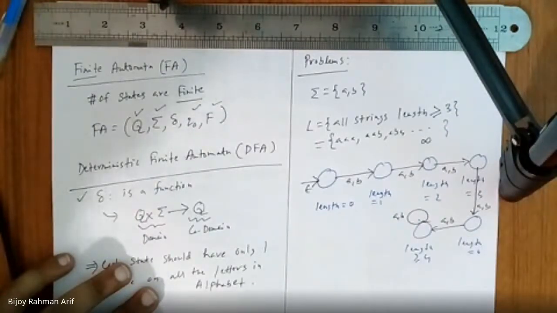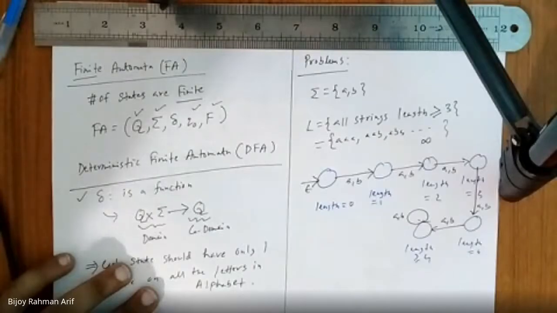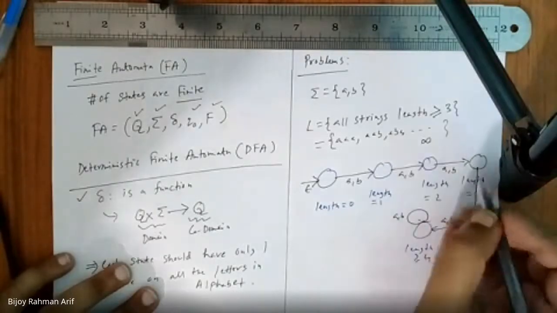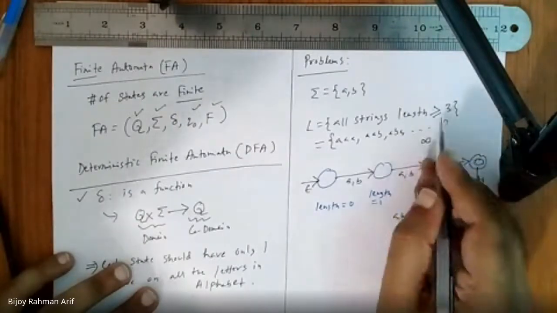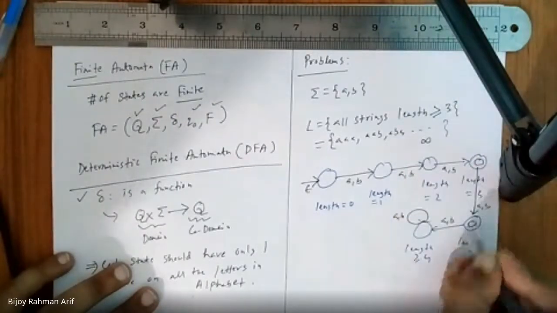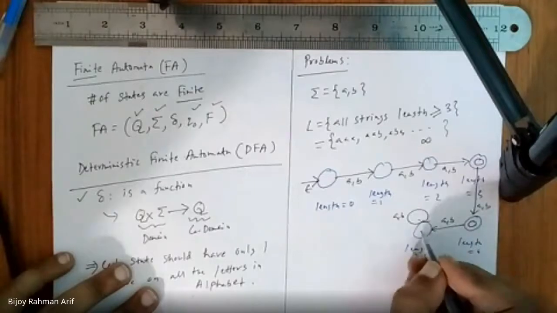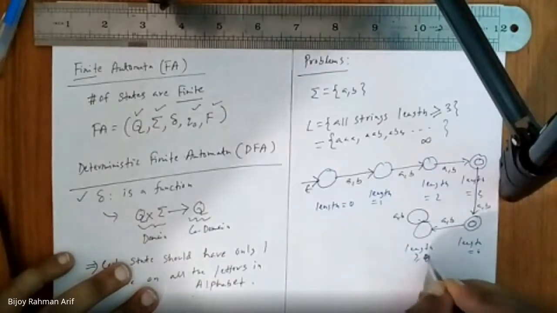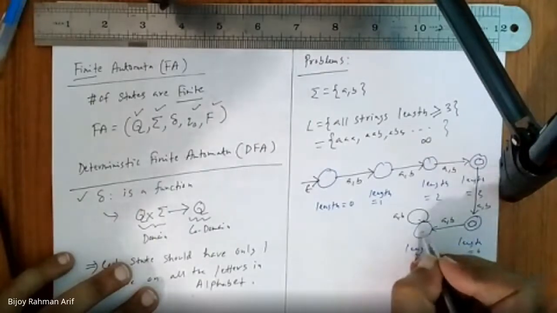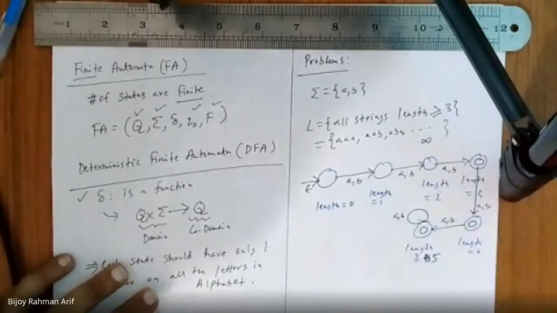Am I right or not? Yes, sir. Now, what would be my final states? Length 3 is a must for my final states because it is equal there. Length 4 is also my final state. Length 4 and greater. Let's make it length 5 and greater. This is length 5 and greater, so this one is also my final state.